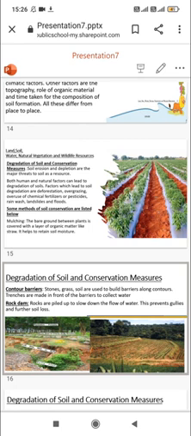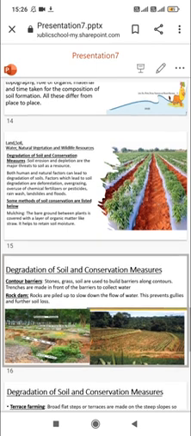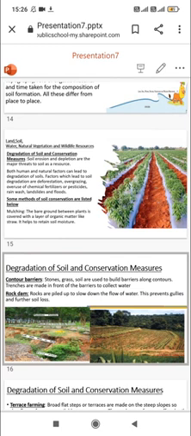If we use too many pesticides, insecticides, and chemicals, the soil becomes infertile, and as a result the land will become barren; the soil will lose its fertility. Similarly, when floods and landslides happen, they take away the top layer of the soil, and again the soil will lose its fertility. So both human and natural factors are responsible for the degradation of soil.